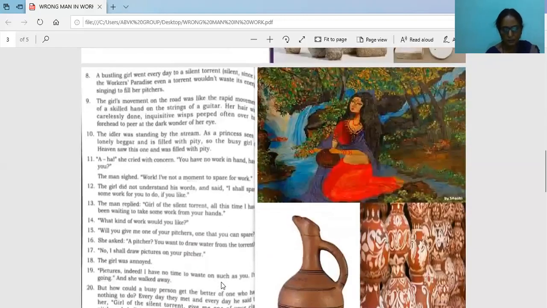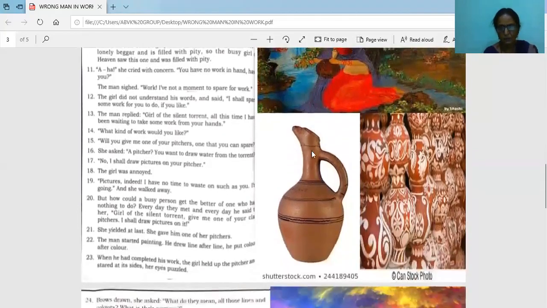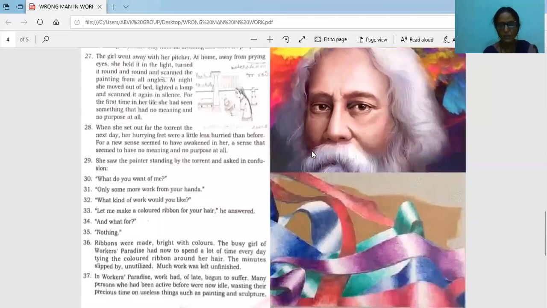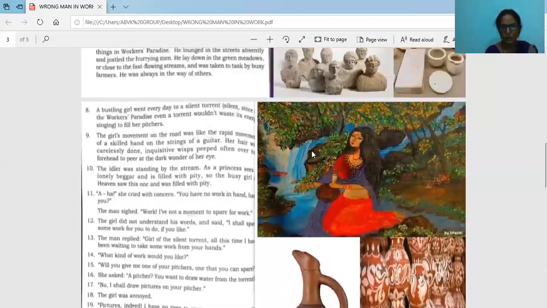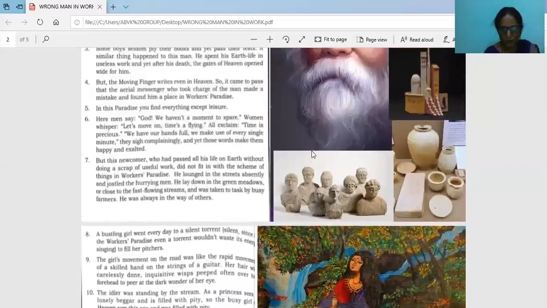So the next one is, so that is the position of our man in heaven. Everything was extraordinary, this man's action. And a bustling girl went every day to a silent torrent. Why silent? Torrent means water, that is, a waterfall. Torrent means waterfall.